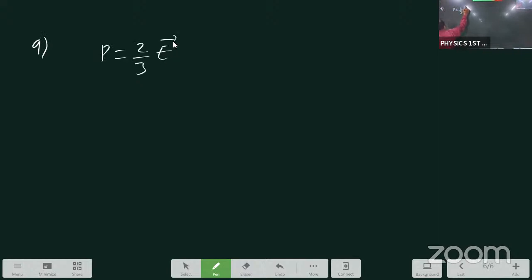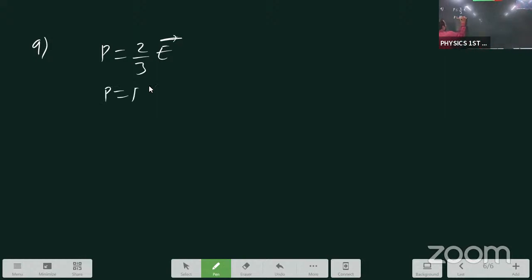You write this one. P equals 2 by 3 E bar. E bar is nothing but average kinetic energy. You write the terms.